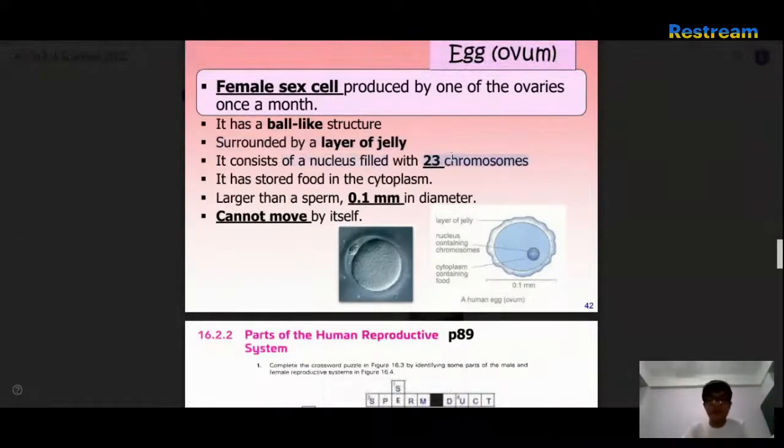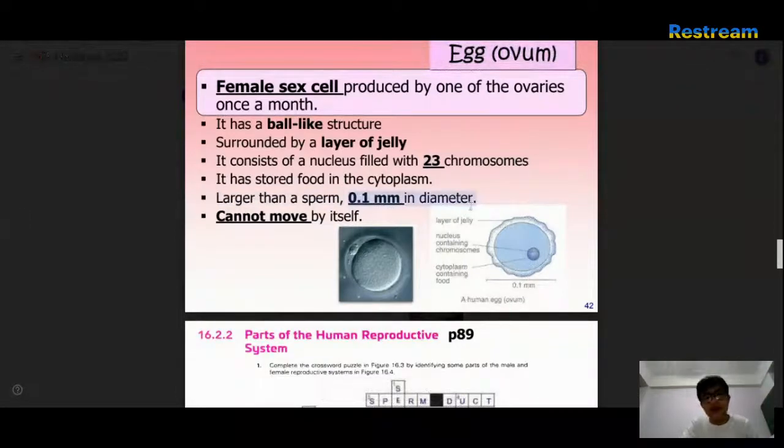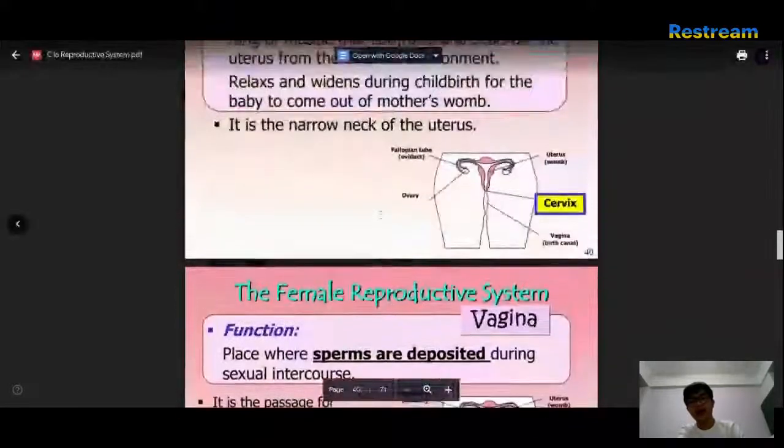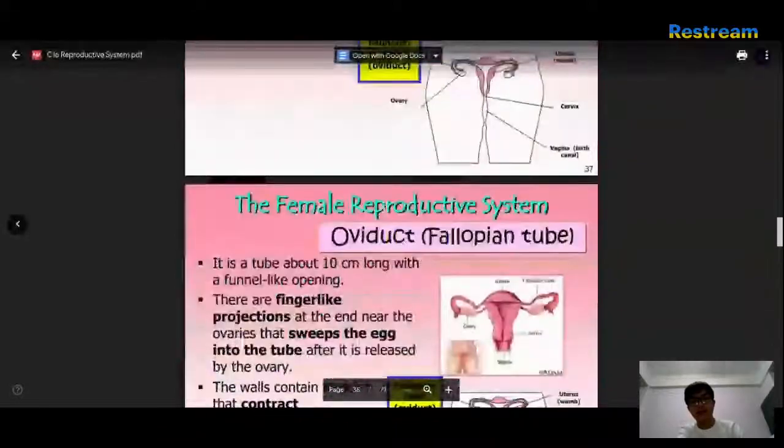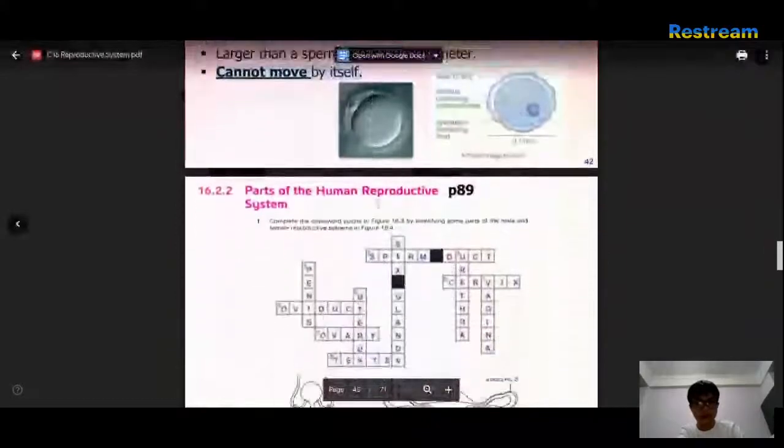So 23 plus 23 equals 46 chromosomes. It has stored food in the cytoplasm. Larger than sperm, 0.1 mm in diameter. So it's like the size of a full stop, not this one, but like a written one. It can move by itself, which is why, where is it? The aqueduct pushes it. Alright, makes sense.